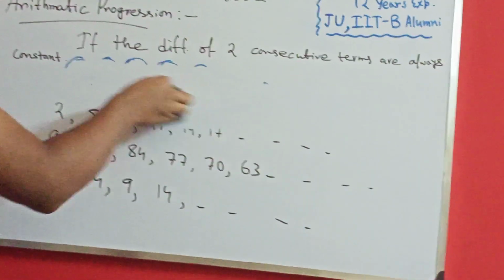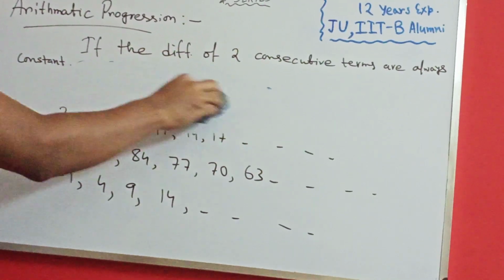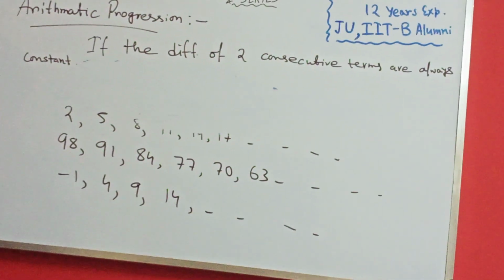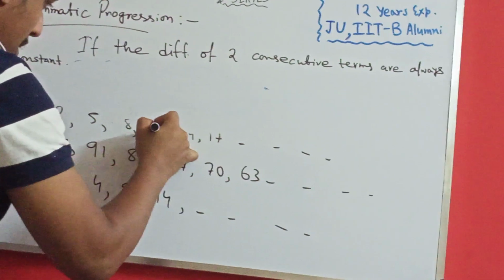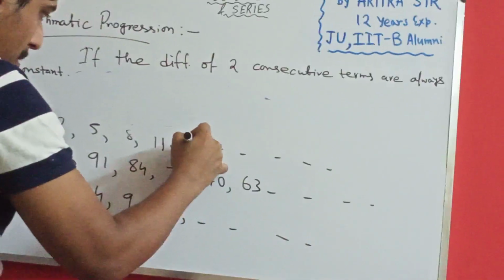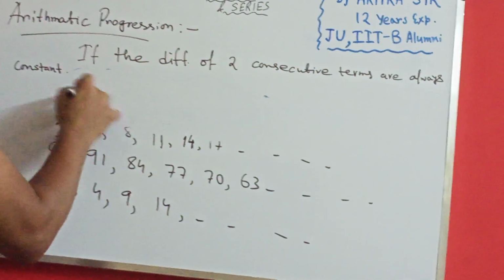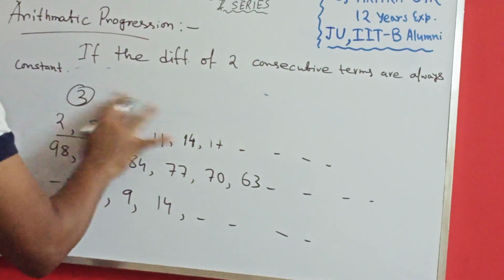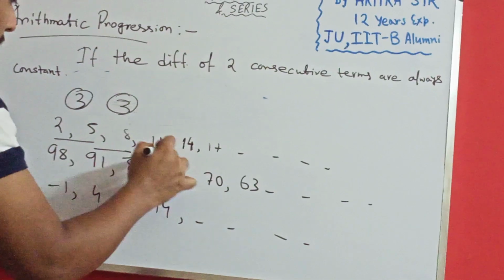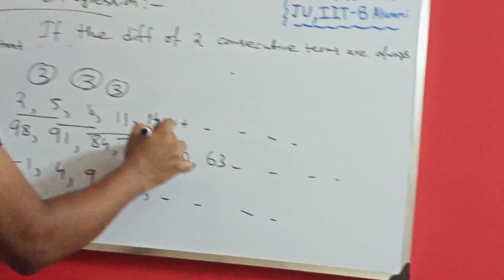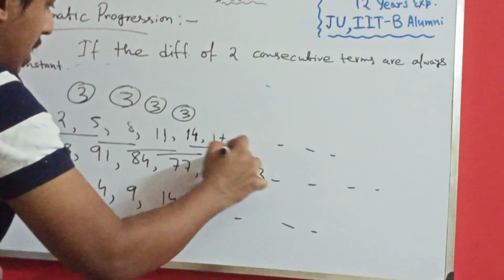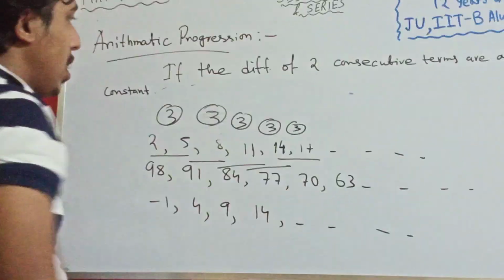Okay. So what happened here? 2, 5. What is the difference? 3. 5, 8, that is 3. 8, 11, that is 3. 11, 14, that is 3. 14, 17, that is also 3. So that is also constant.